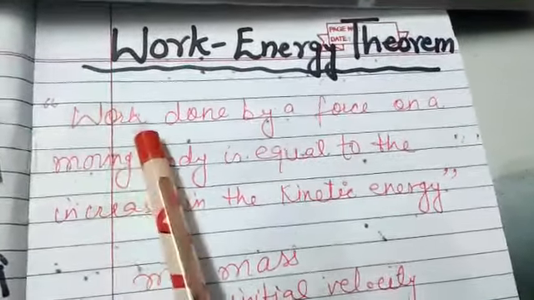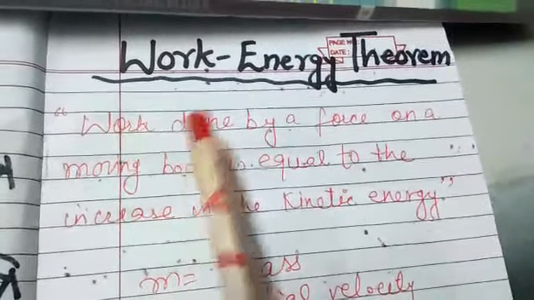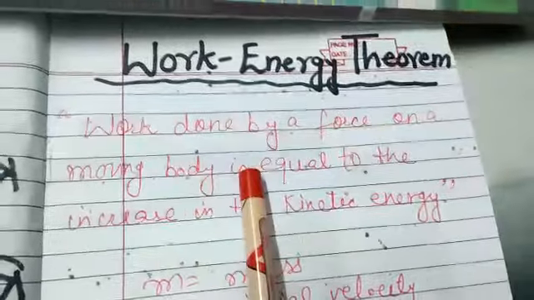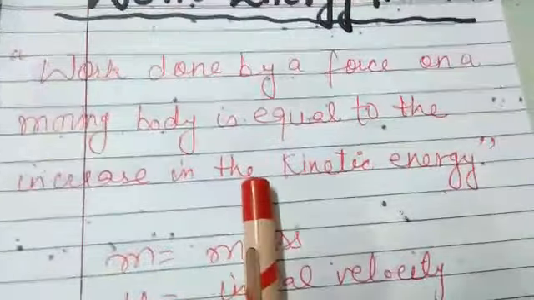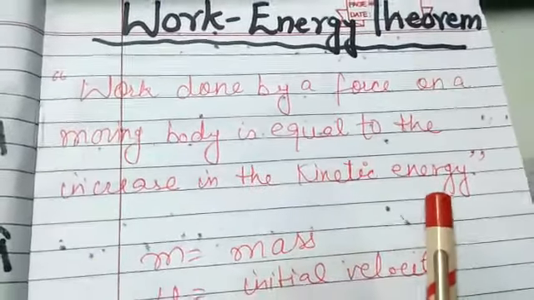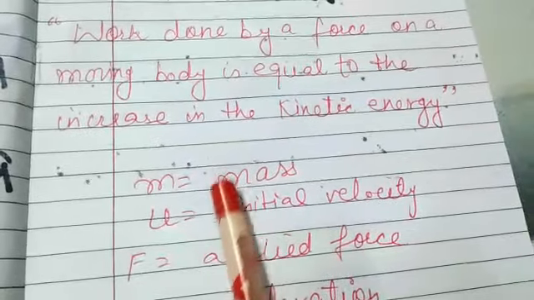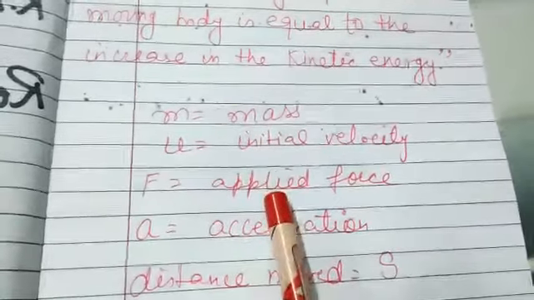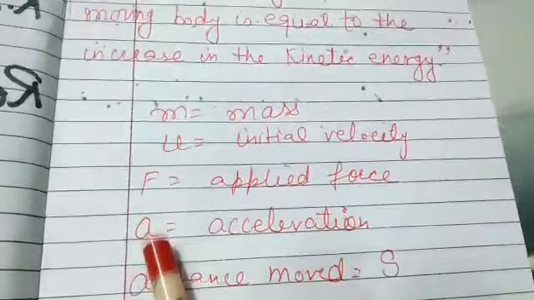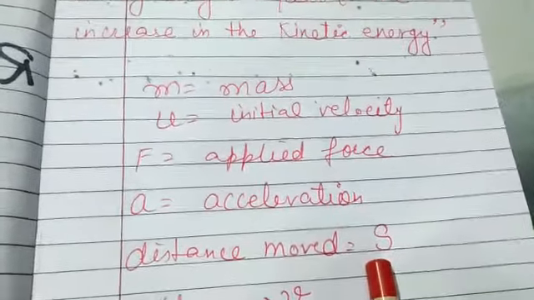I repeat, work done by a force, you are applying some force, and work done by this force will be equal to what? The increase in kinetic energy of the body. Means you are applying a force and kinetic energy will increase. So let m be the mass of the moving object. This is how to start with the expression. u is the initial velocity of the object, F is the force that we are applying, a is the acceleration produced, and the distance the object moved is s.